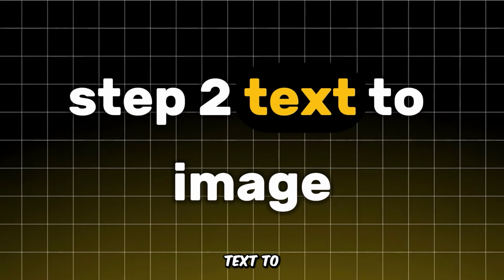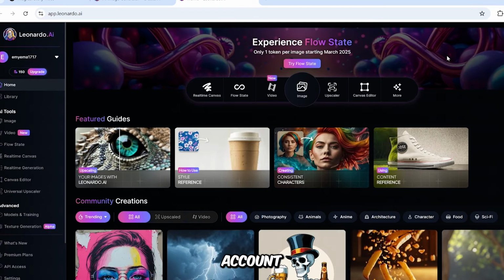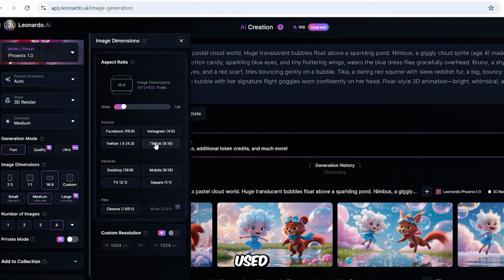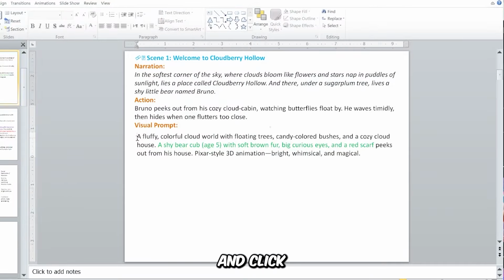Step 2. Text to image. Go to leonardo.ai and log in or sign up for a free account. On the dashboard, click on AI Image Generation. To customize the settings in Leonardo AI, in the left panel, for the preset, select Phoenix 0.1. For the style, choose 3D Render. For the image dimensions, select Custom, as the story will be used on the TikTok platform. Once all the settings are configured, paste your prompt and click Generate.